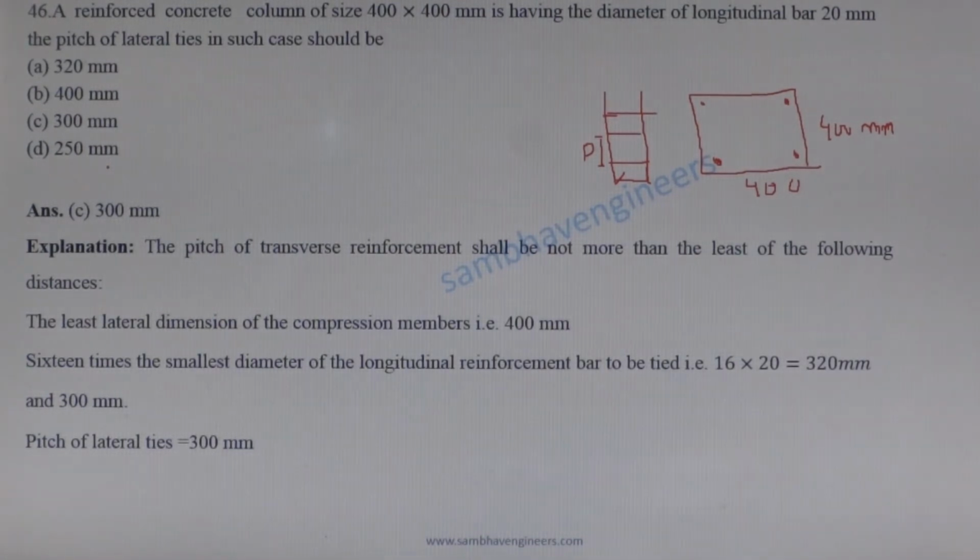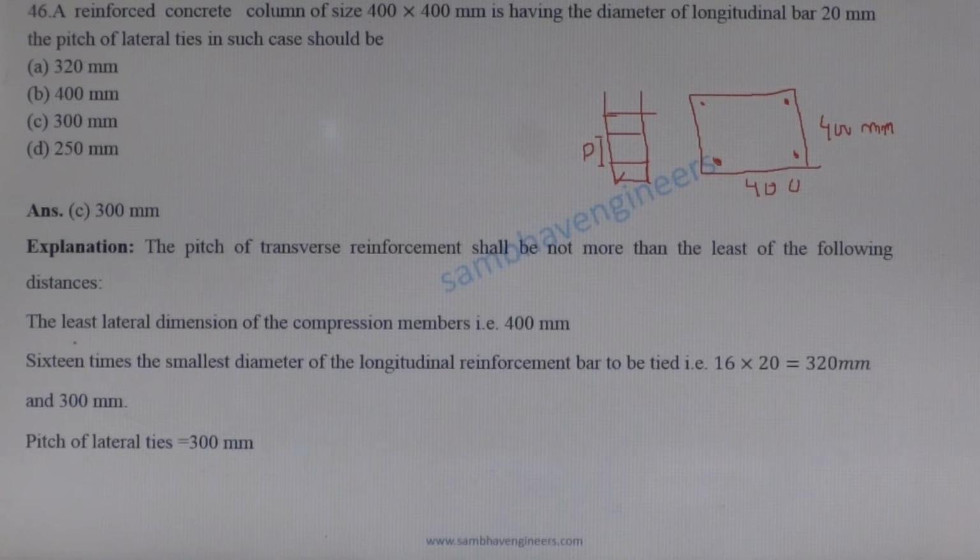A reinforced concrete column of size 400 by 400 mm has longitudinal bars of diameter 20 mm. The pitch of the lateral tie in such cases, according to IS 456 2000, will be the least of the following.